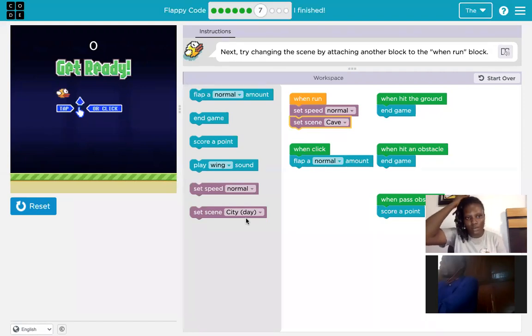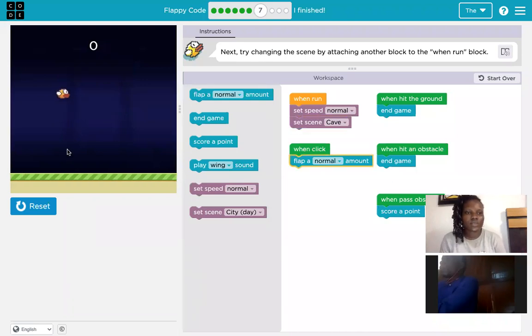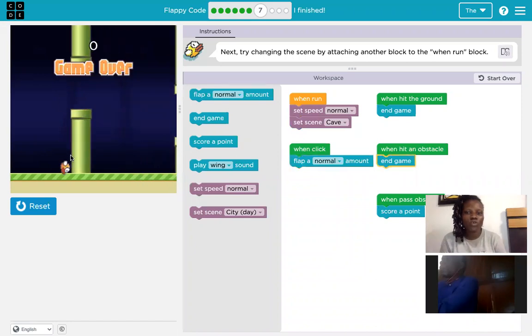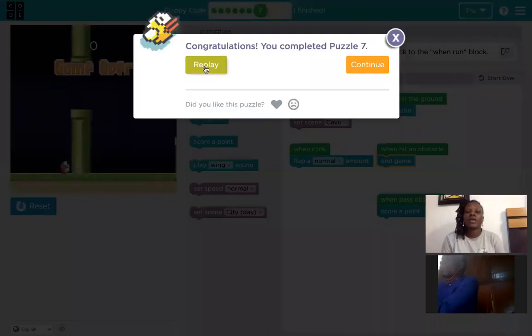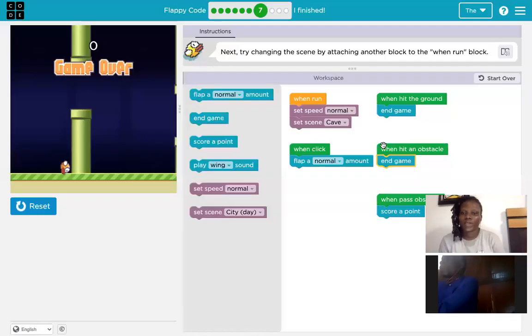All right, so this is our scene. So let's just keep tapping. Game over. Oh no. All right, so it shows that my codes are working. So you see here, when I hit an obstacle, it should end the game. When I hit the ground, it should end the game. When I pass an obstacle, it should score a point.